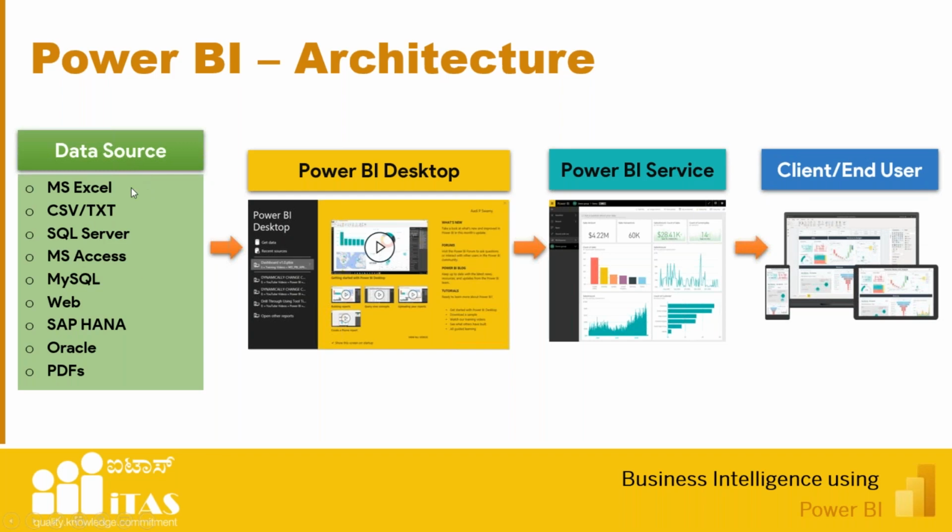So it is very simple. We are taking data from so many different sources. Data source means Excel, SQL Server, MS Access, MySQL, and that will be taken to Power BI desktop, and then to Power BI service, where this will be online. From here I can share it to the end user.